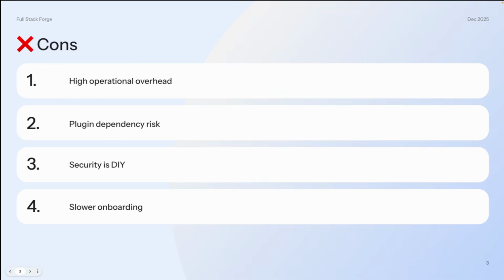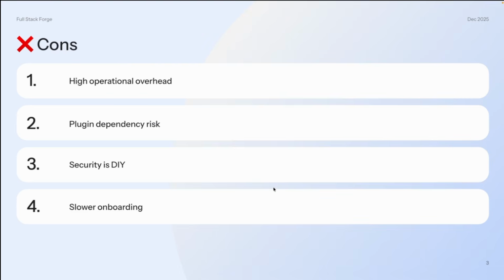And finally, we have slow onboarding, in terms of it has a steeper learning curve for new teams or new developers or new DevOps. It has a very steep learning curve. And also pipeline DSL is powerful but verbose. So you find all these are some of the challenges. But let's see, why do I still advocate for that?